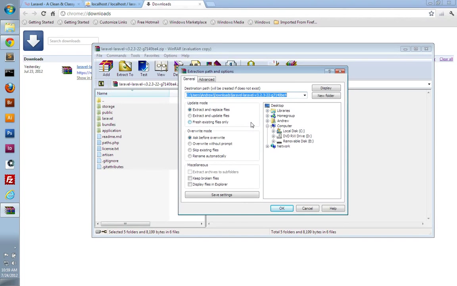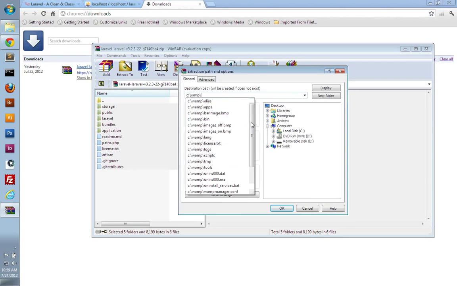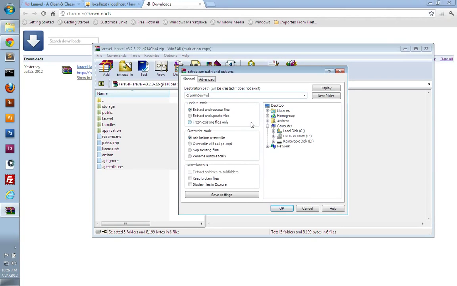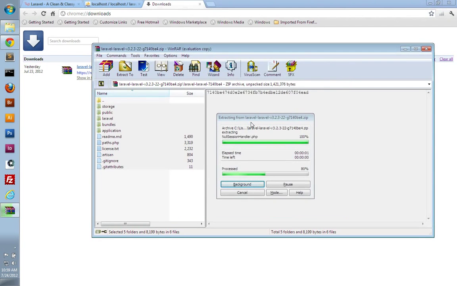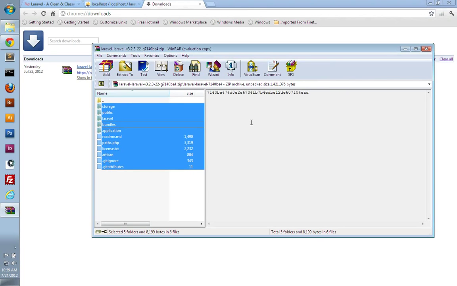I am on Windows and I use WAMP, so my web root is under my C drive, under WAMP, under www, and I'm going to stick the framework into another folder called Laravel. And so we should be able to access our application from our web root at /Laravel.